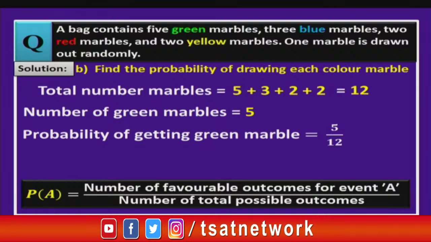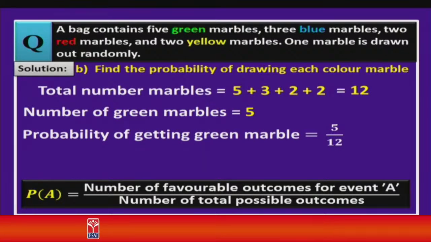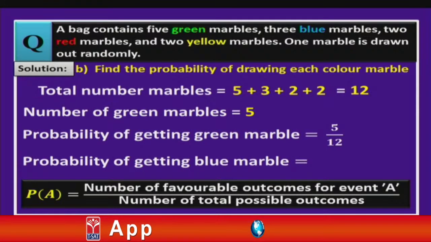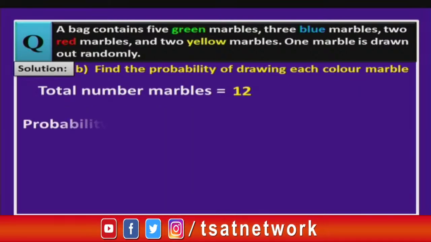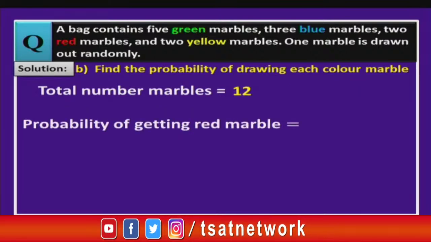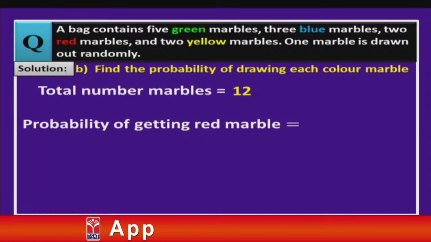Now, let us find the probability of getting blue marble. So, that is given by, how many blue marbles are there? 3 and total 12. So, it is 3 by 12. Now, 3 by 12 can be simplified further and we get it as 1 by 4. Next, we will find out the probability of getting red marble. So, how many red marbles are there, children? 2. So, total 12. That means, probability of getting red marble is 2 by 12. On simplifying this, we get 1 by 6.